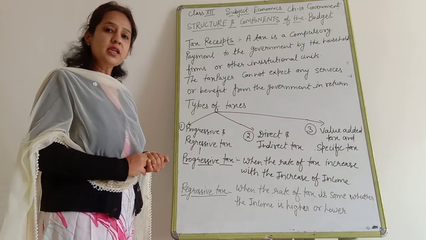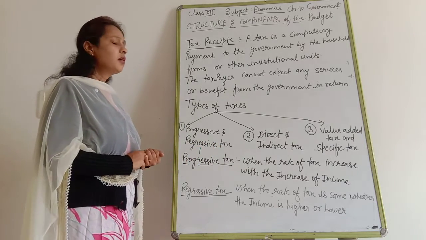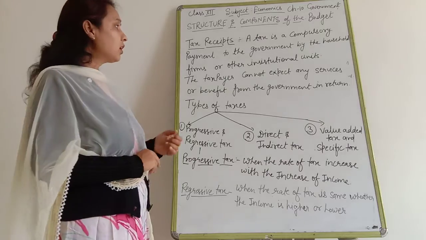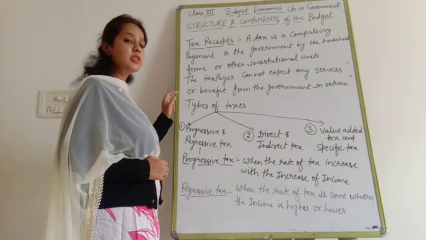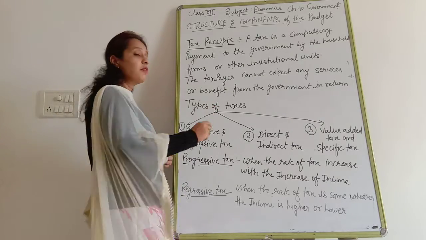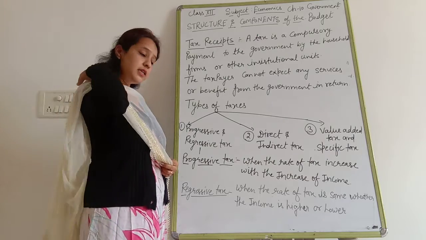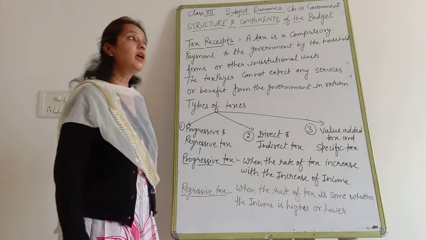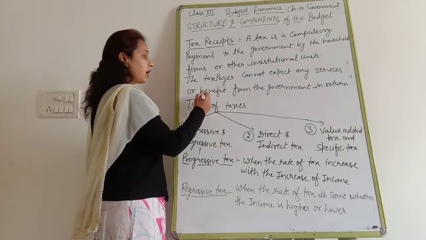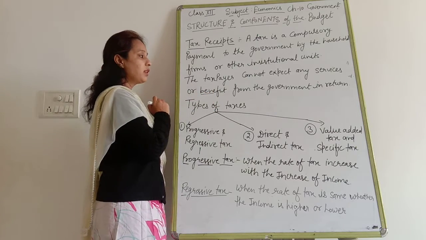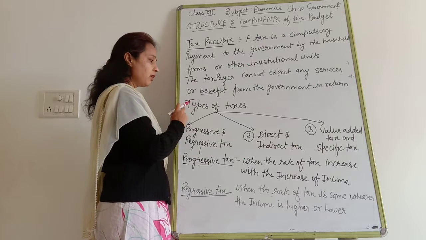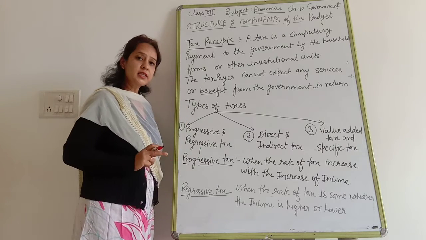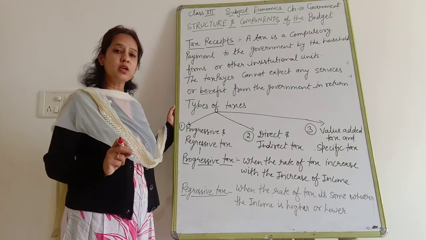It means a one-sided payment in which the taxpayer never accepts any services or benefit from the government in return. They never expect anything from the government in return, that the government is going to pay them any kind of services or benefit.